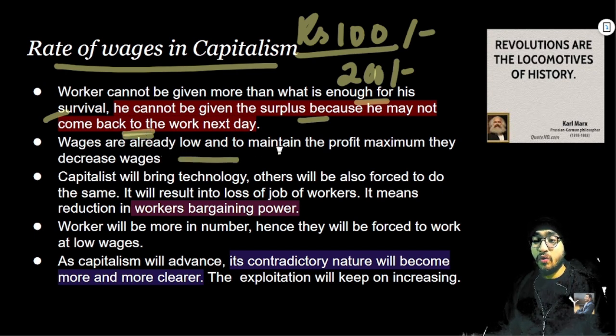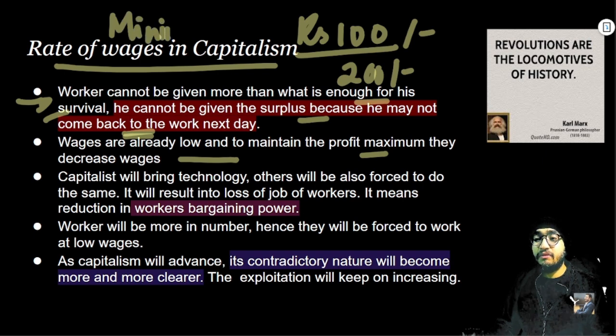Wages are already low, and to maintain the profit at maximum, they decrease the wages further, right? So on the basis of this principle, they keep the wage rate to the very basic or minimum. And the second thing, to increase their profit margin, they cut the wage rate further. So this is how the wage rates are deteriorated.